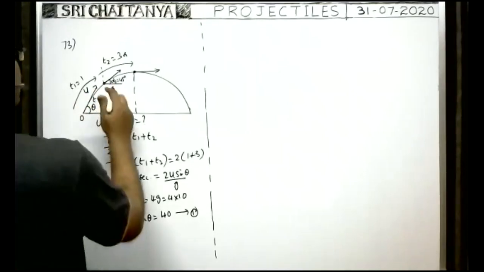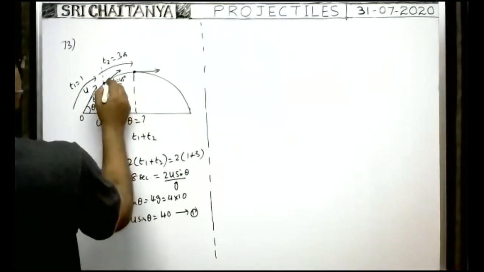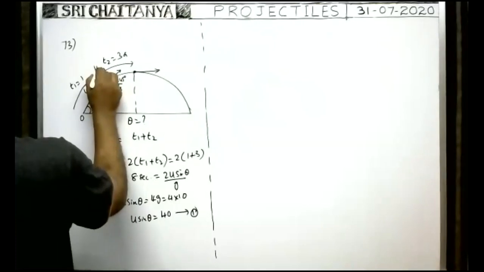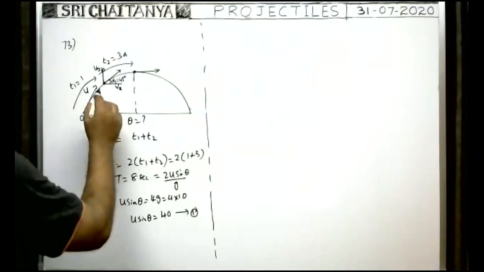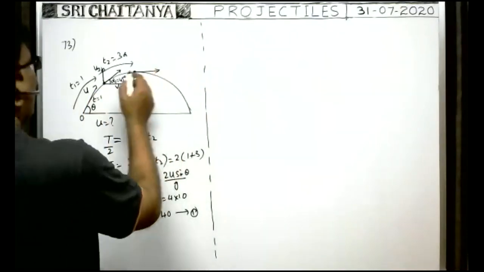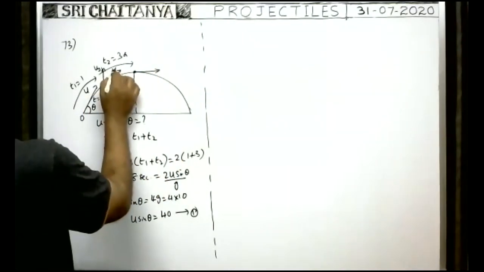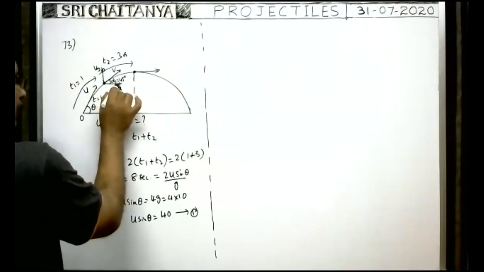Here at this point, the horizontal component of velocity is Vx and the vertical component of velocity is Vy. The angle made by this velocity direction with the horizontal is 45 degrees, given.